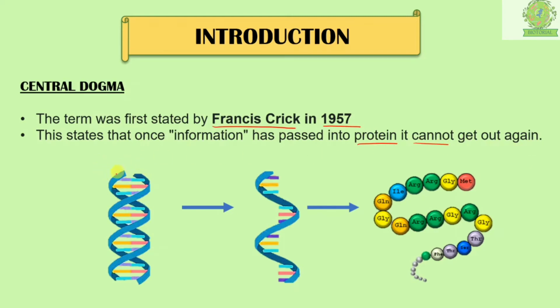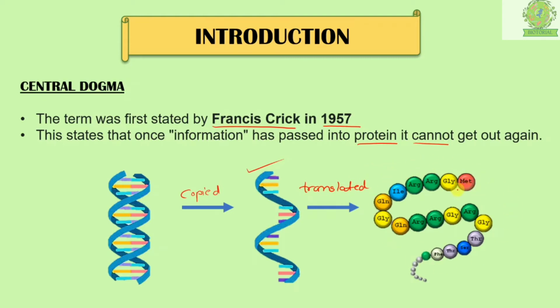Okay, so here consider that we have a DNA. This DNA has certain nitrogenous base pairs. These nitrogenous base pairs have information regarding the formation or synthesis of protein. This information is going to be carried forward, or copied, I can say, onto mRNA. This mRNA now has the information of protein synthesis, so it will synthesize a protein molecule. This information is now translated into the proteins. Okay, we have a protein molecule now.